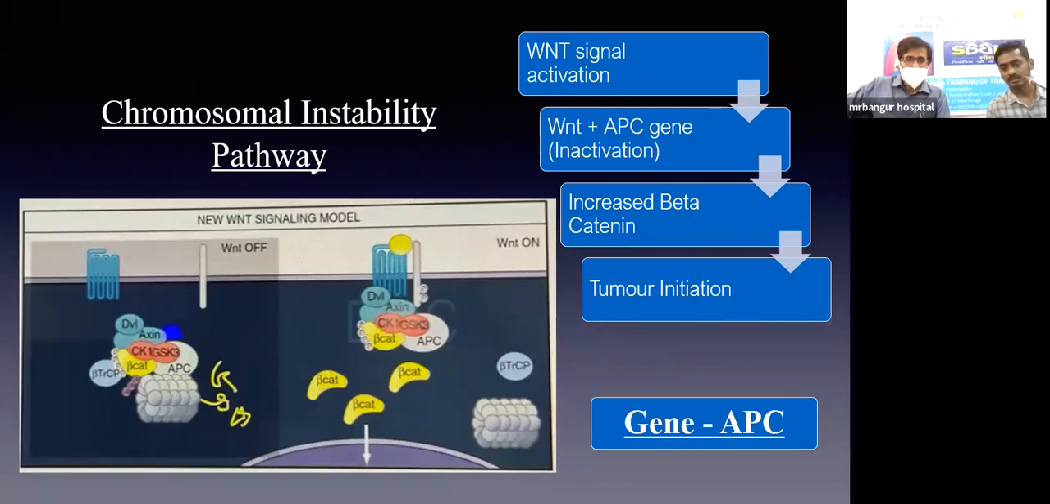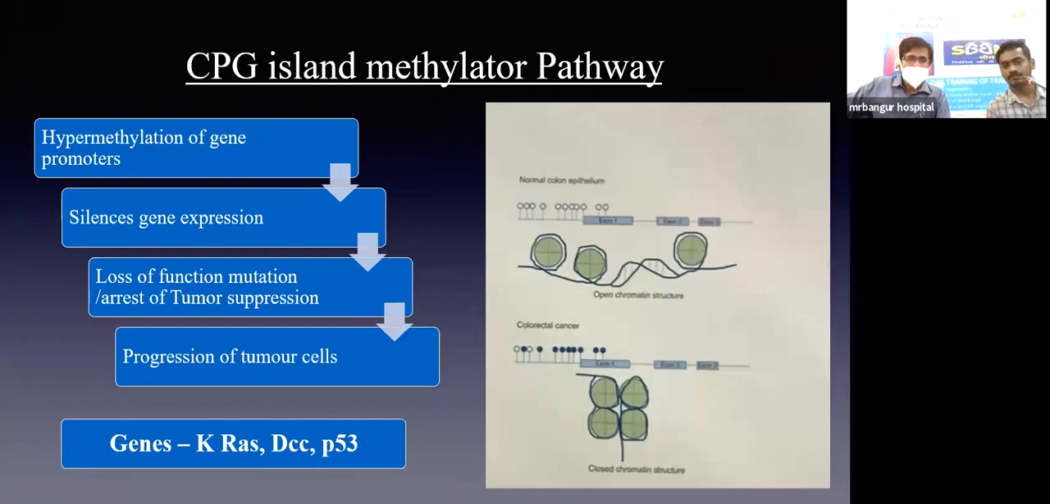The most important gene responsible for this is the APC gene located on chromosome 5. In FAP, tumor initiation is accelerated. CpG island methylator phenotype pathway: hypermethylation of gene promoters causes the conversion of open chromatin to closed chromatin, which silences genetic expression, that is, loss of function mutation or arrest of tumor suppression. This leads to progression of tumor cells. These factors are responsible for conversion of early adenoma to late adenoma.